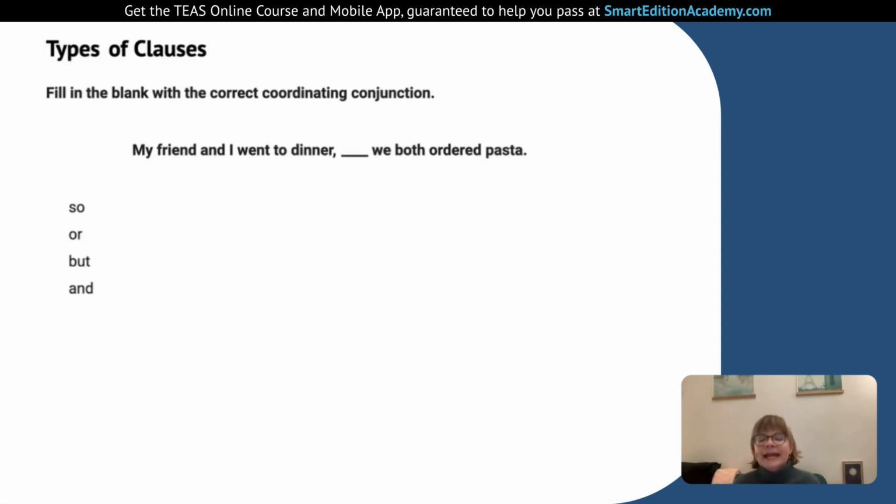Let's try filling them in and see which works with the meaning of the sentence. My friend and I went to dinner, so we both ordered pasta. This doesn't really work in terms of meaning because so is like a cause and effect or a reason for something. It was cold outside, so I wore my coat. That's my reason for wearing my coat. But going to dinner is not a reason to order pasta. You can order so many different things. So we don't put so in there. That's more a reason conjunction.